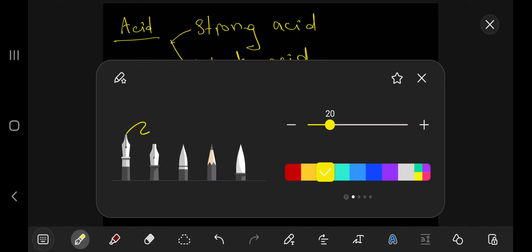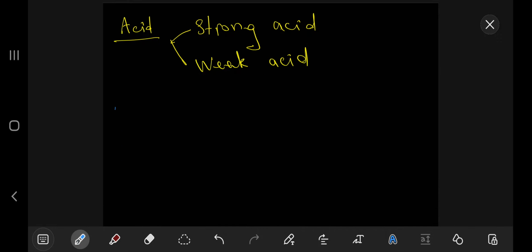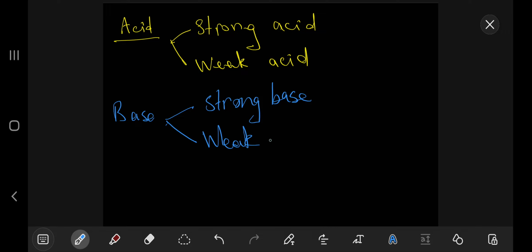The same thing applies to our base, we can have a strong base, and we can also have a weak base. So let's define these terms, and then give examples, right?